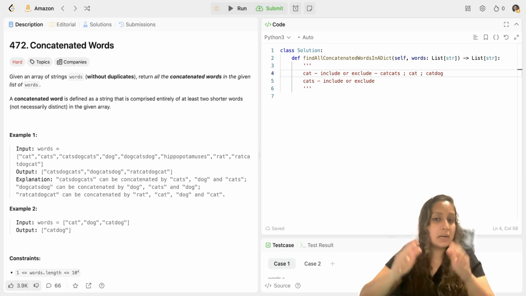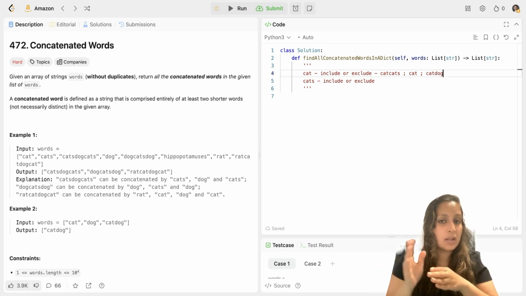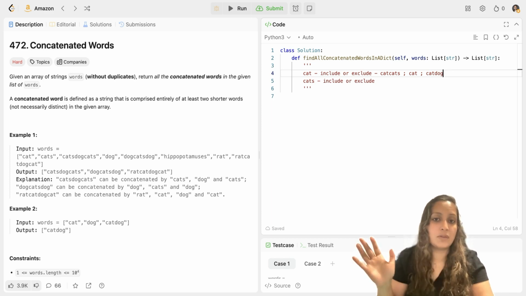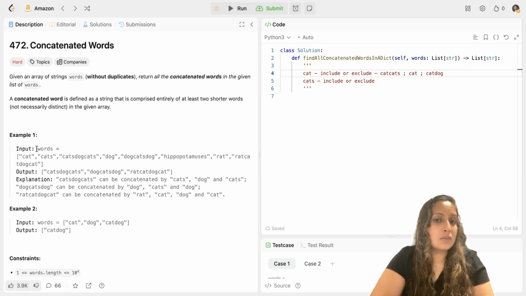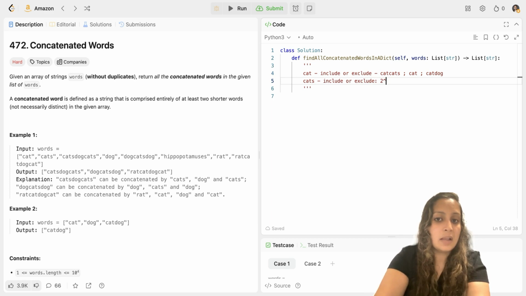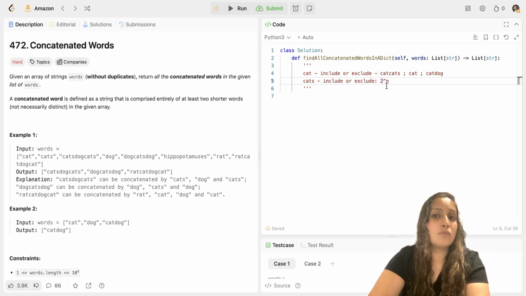Same way, I will have a big decision tree where I start from the root node and keep track of all the possible combinations I can have as concatenated strings, and I make an array out of it. How many such combinations could there be? Suppose the length of this words array is n. Since every time you have to make two decisions, whether to include or exclude, you have only two choices, and there are n words in that array. So the total number of decisions would be 2 raised to the power n, and that would be the time complexity for the brute force approach.